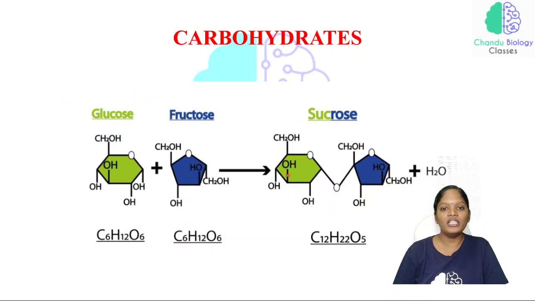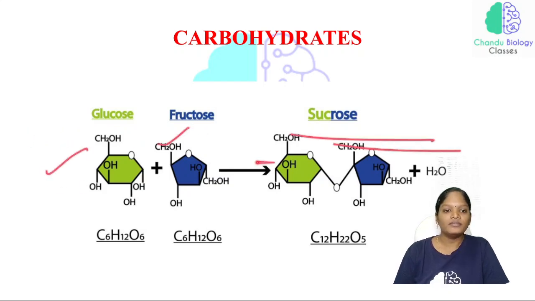So just look at this picture, glucose and fructose. This is the structure of glucose. Just look at this formula, C6H12O6 and C6H12O6. Both glucose and fructose are considered monosaccharides, and these two monosaccharides together form a disaccharide, which is nothing but sucrose, isn't it? So this is glucose, fructose and sucrose.